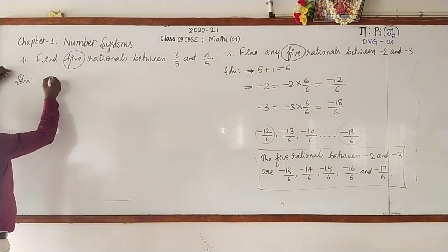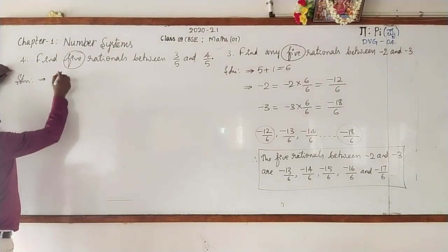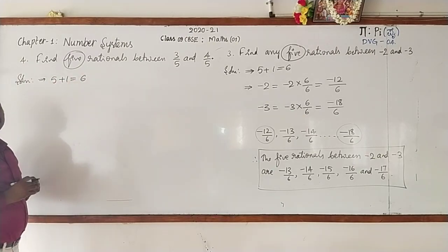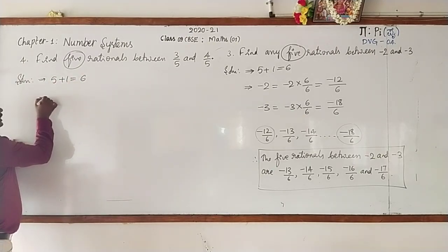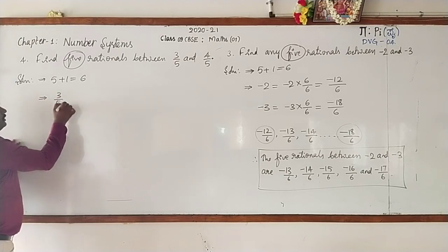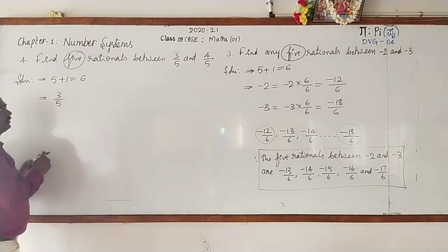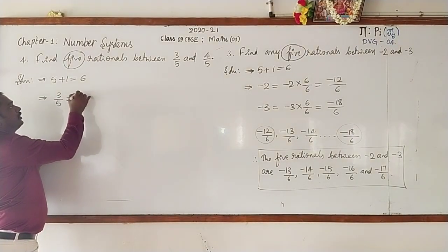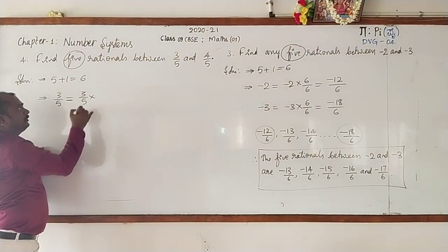Now, 5 plus 1 is 6. Then take the number 3 by 5. Are you all writing? Yes. Then 3 by 5, what should be done?